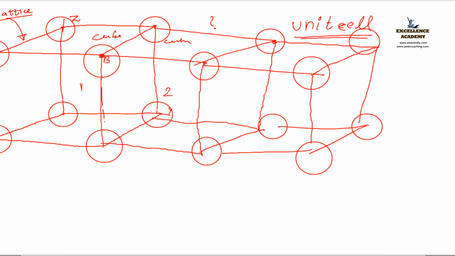The building block of a crystal structure is called a unit cell. So what is the shape of the unit cell for this structure? What is the shape of the unit cell for this example? Yeah, cube. Clear?